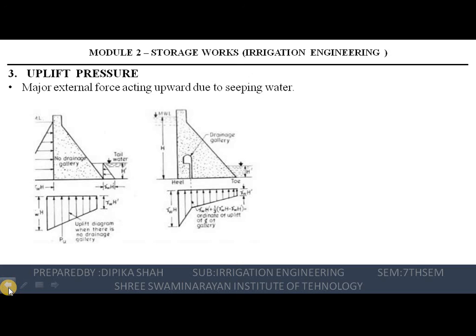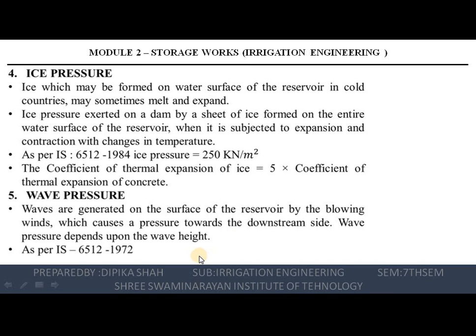So where no drainage gallery is provided, we can calculate the forces by a simple calculation like we calculated earlier. But when a drainage gallery is provided, the uplift pressure at the gallery can be calculated by gamma w into h dash plus 1/3 into (h minus h dash). And what is h dash? h dash is the distance where the water is stored, and h is the total height of the water, right? The third one is the ice pressure.